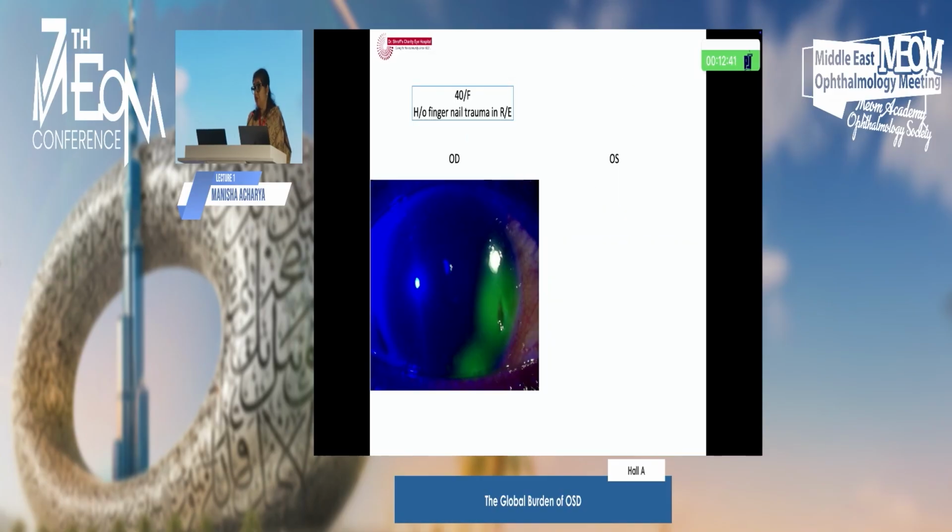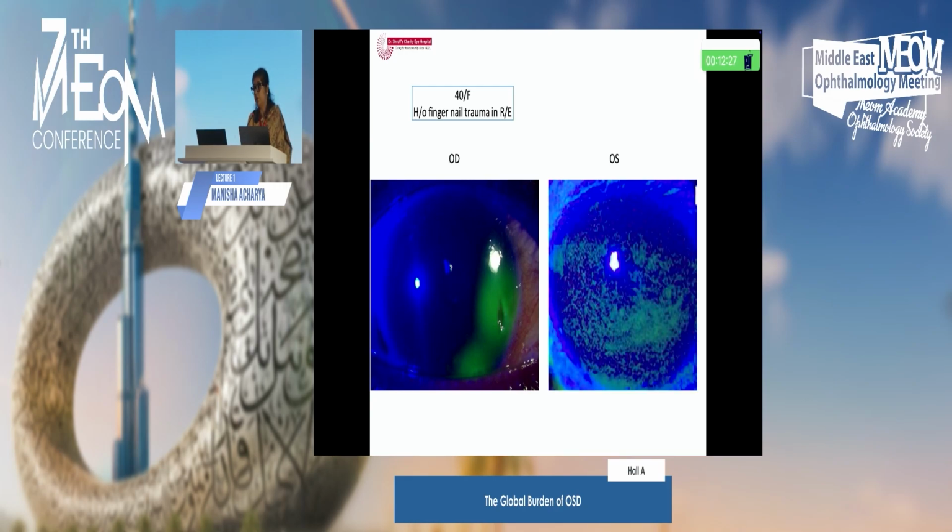So let me take you to this patient, a 40-year-old female who had a history of fingernail trauma and came to us. We were more bothered looking at this eye, thinking, okay, this is a trauma, an epithelial defect which we have to heal. But when we went to the other eye, it was this problem. There were SPKs in the other eye as well. On further prodding, and after some investigations, we found it was a case of rheumatoid arthritis. So sometimes it's not that obvious, and we ophthalmologists at times are able to identify it before the rheumatologist.